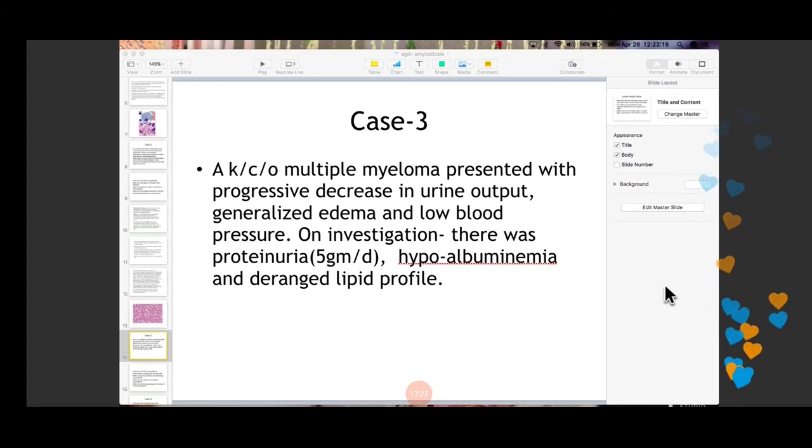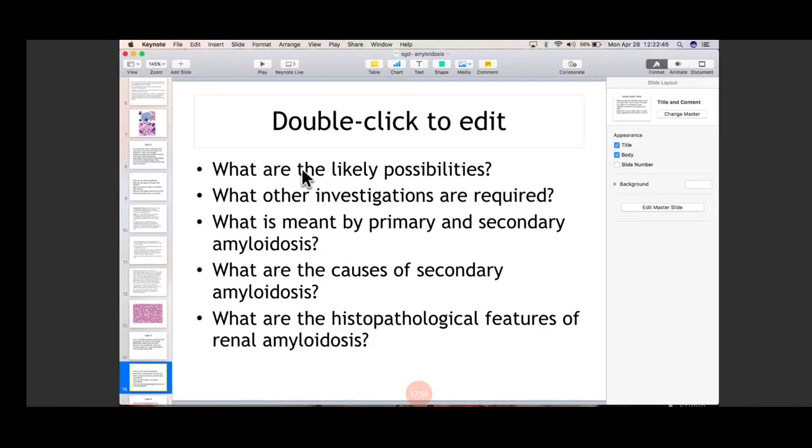Yes, it is mainly glomeruli, followed by... No, space of Disse is in liver. I am asking about the kidney. It is mainly around the glomeruli and the vessels. Very good. It is mainly around the glomeruli and the vessels, followed by tubules and the interstitium. Amyloid gets deposited everywhere in the kidney, but primarily it affects the glomeruli, followed by the vessels, and then the interstitium and the tubules. Likely possibility, it is the kidney involvement by the amyloidosis.